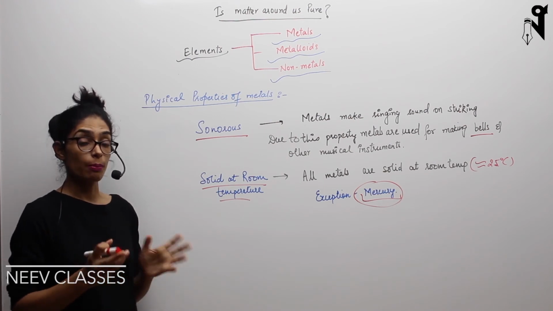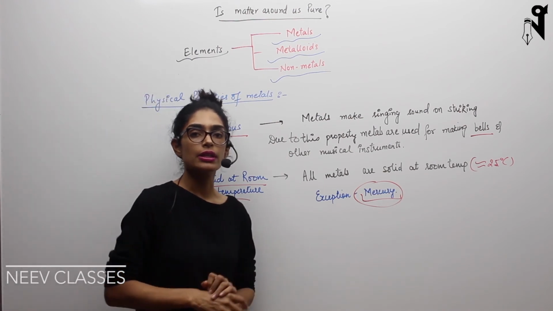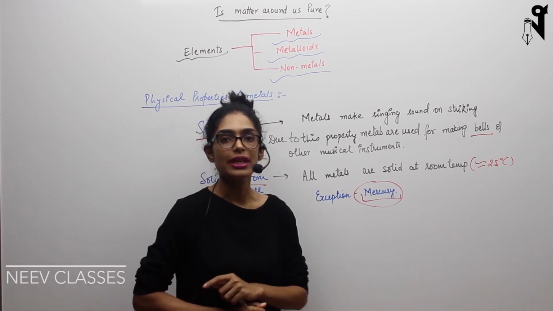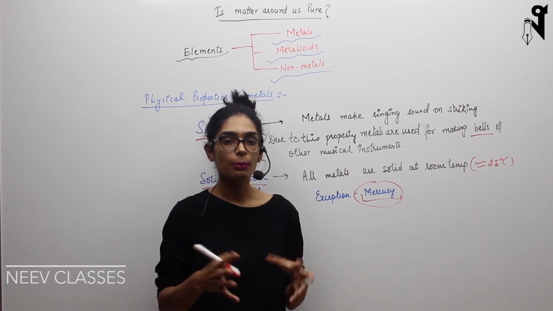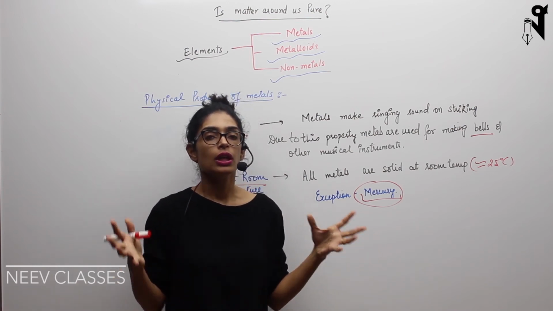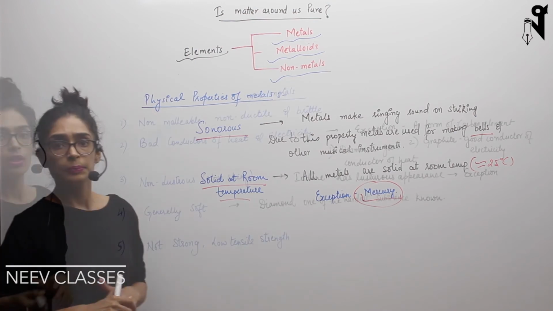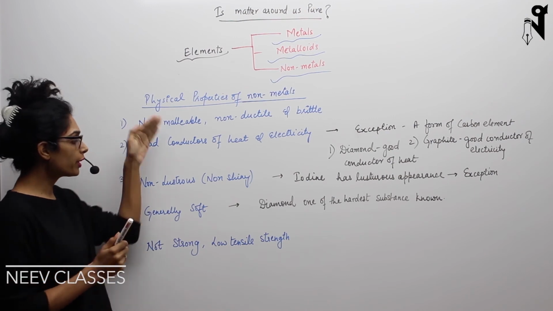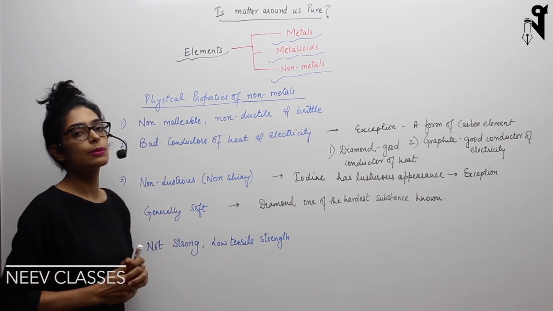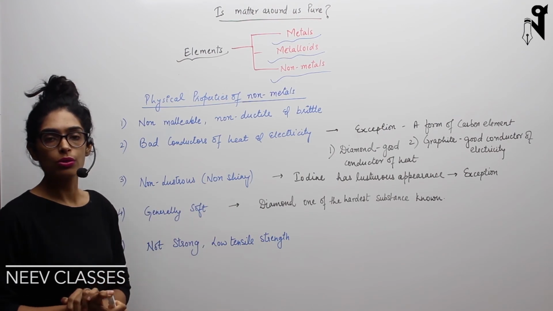Now we'll be discussing the properties of non-metals. All the property descriptions we have already discussed, so we'll be just talking about the exceptions and what properties they do not possess. We will not be doing again the detailed explanation of properties. So now let's see the physical properties of non-metals. We have already understood the properties of metals, and the details of all these properties what I have listed over here. We'll just quickly go through the non-metal properties also.